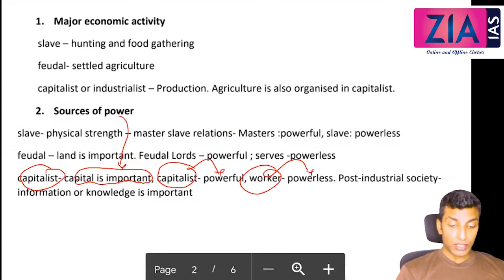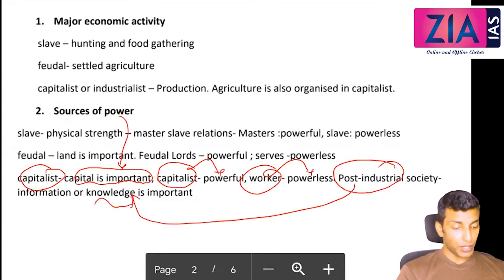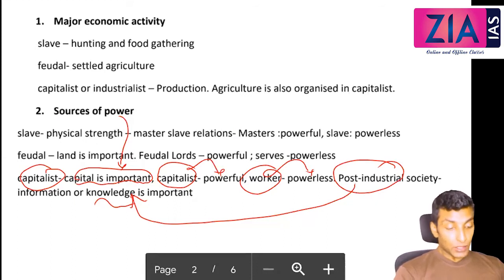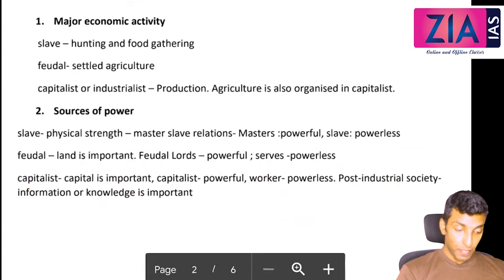Now post-industrial society, you can see the trend that is knowledge is important. If you have good knowledge, then even the big capitalist also will hire you, okay, by giving huge salary. Even the salary might be more than the profit that the capitalist is getting. So that is the knowledge-based society. I hope this is clear. That is source of power.